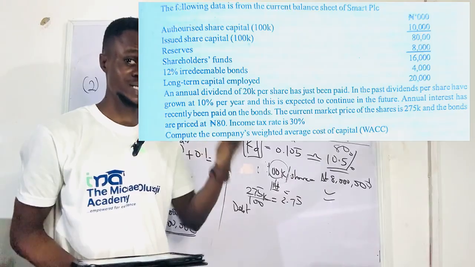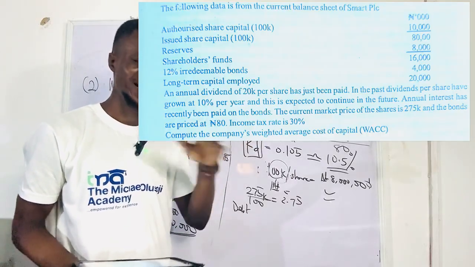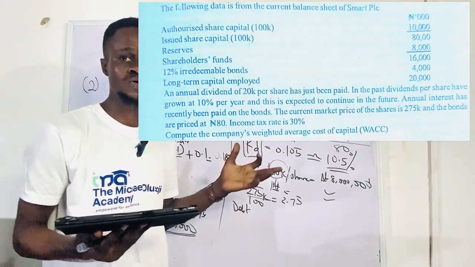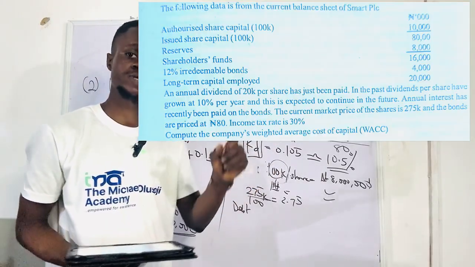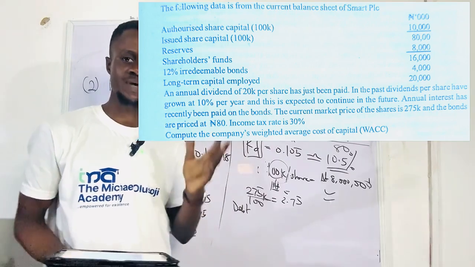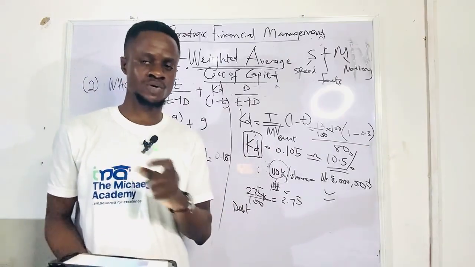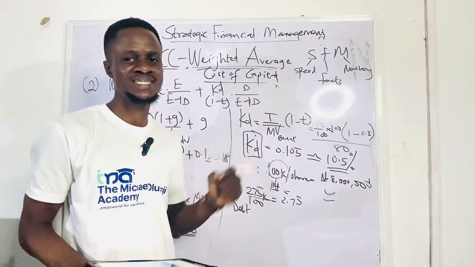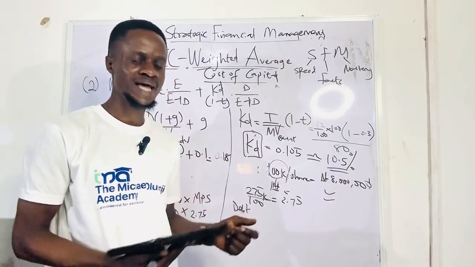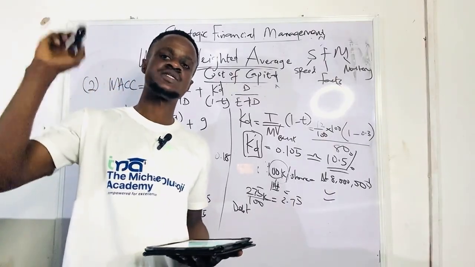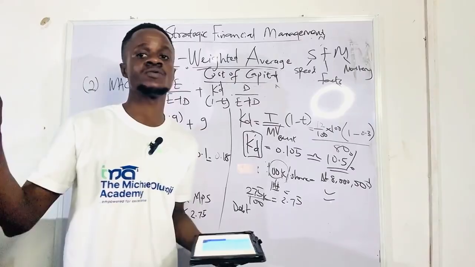And if it's above 100 naira, it is at premium. 100 naira is at par. Bonds, debentures, they are usually quoted in 100 or in 1,000, depending on the question. So in this particular question, it is actually 100 because the price that we have is at a discount of 80. That means it's going to be 80 per 100 nominal value or par value.